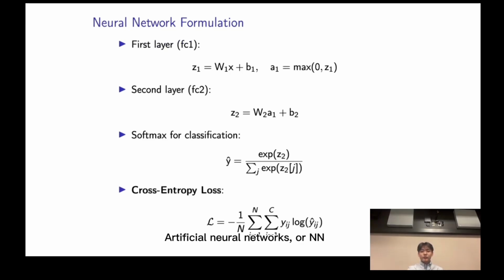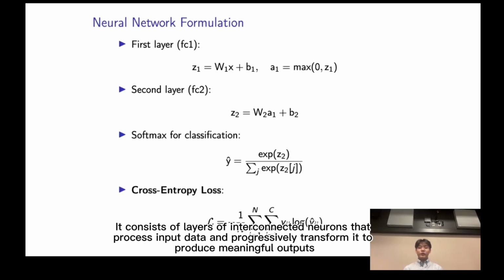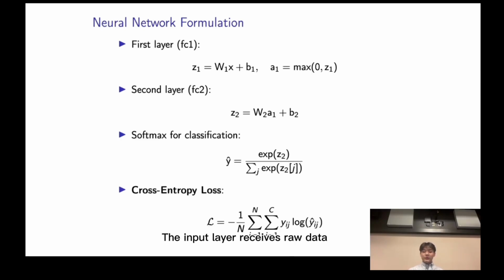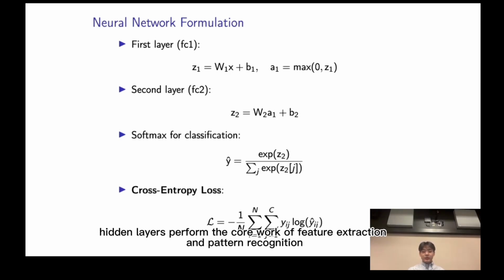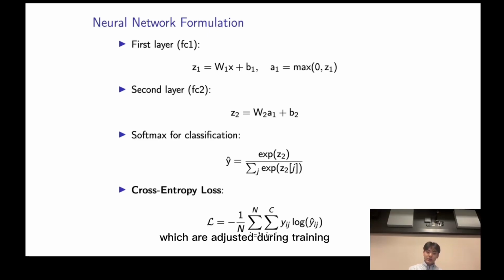An artificial neural network, or neural network, is a computational model inspired by the structure of the human brain. It consists of layers of interconnected neurons that process input data and progressively transform it into meaningful outputs. The input layer receives the features of the dataset, while the output layer generates predictions. Between these two, hidden layers perform the core work of feature extraction and pattern recognition. Each neuron in a layer connects to every neuron in the next layer through weights which are adjusted during training.